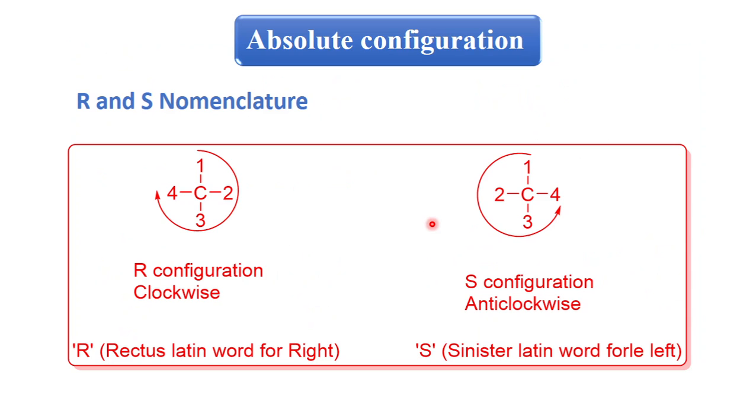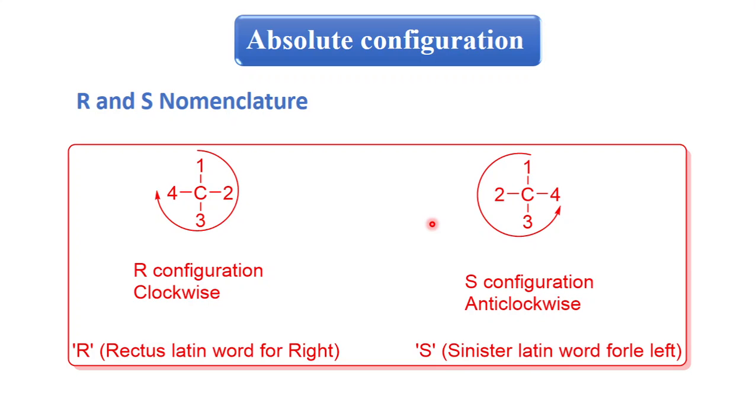Now the next point that I'm going to teach you is absolute configuration. This R and S nomenclature is called absolute configuration. The chiral carbon atoms are assigned as R and S, and this R and S nomenclature is also called the Cahn, Ingold and Prelog rule, that is the CIP rule.